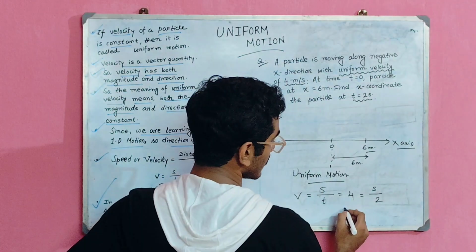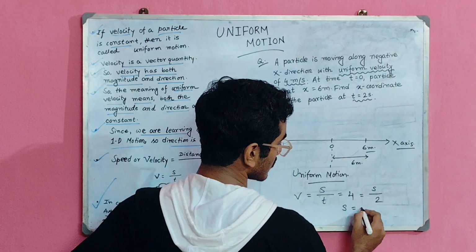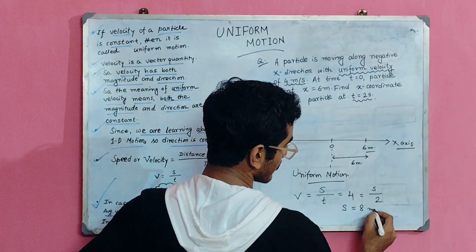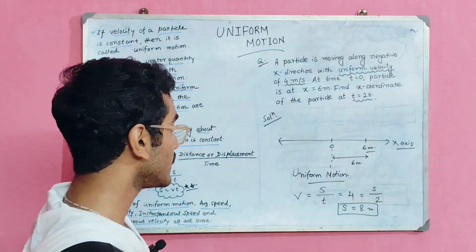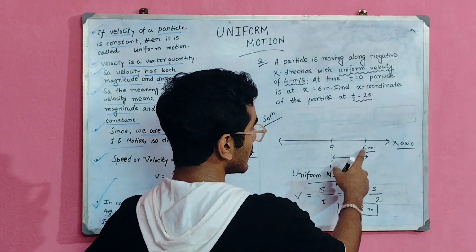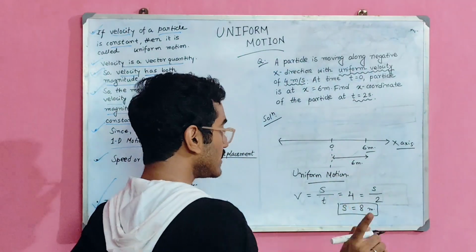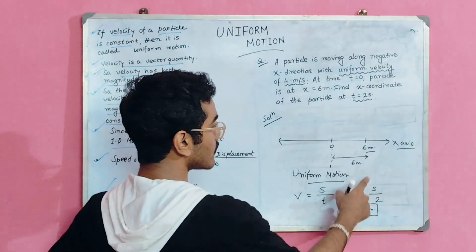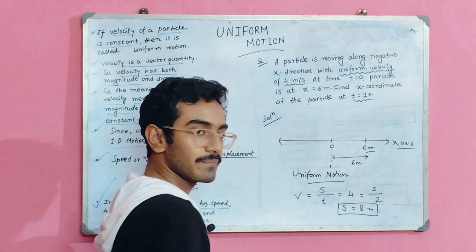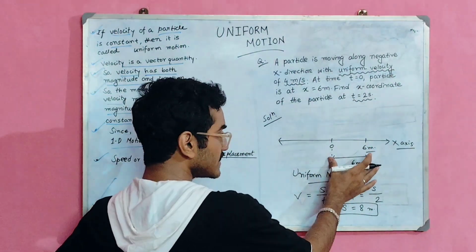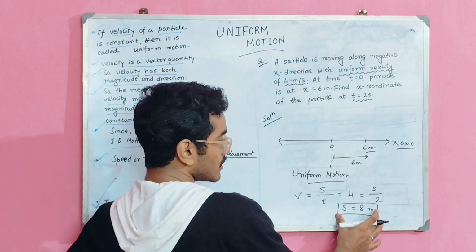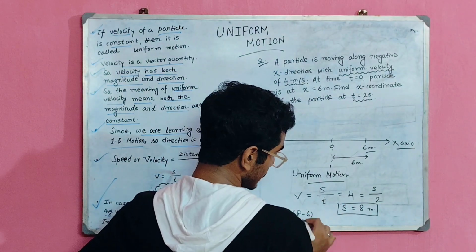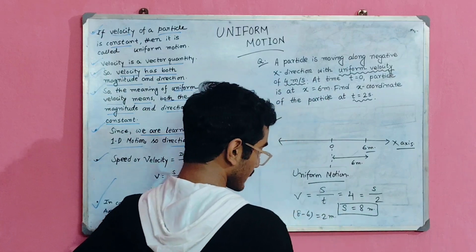So cross multiply it and you will get the s equal to 8 meter. The particle will move 8 meter from this position to that position. So it is your 6 meter and the particle is going 8 meter. So 8 minus 6, that is 2 meter.